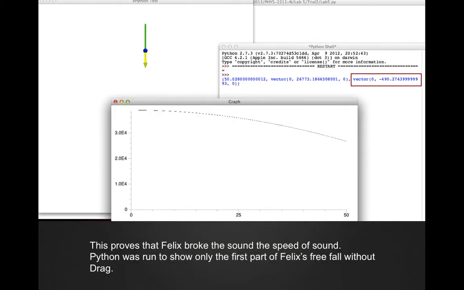Here, finally, to prove that Felix broke the speed of sound, I changed my Python code around to only show the first part of the freefall, and to print out the maximum speed of Felix. I've outlined the max speed here, and it is larger than the speed of sound at that point in time.